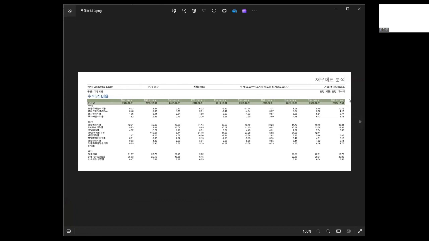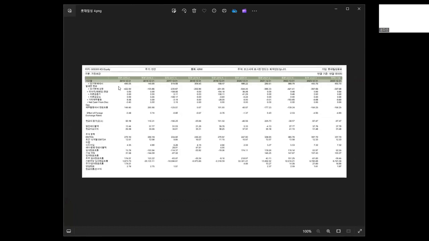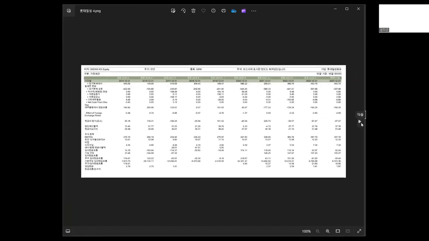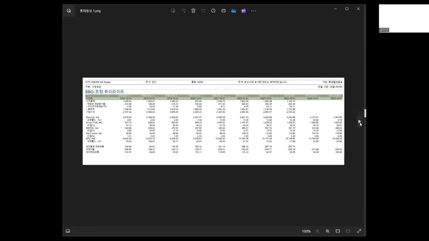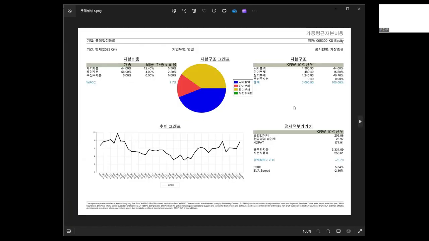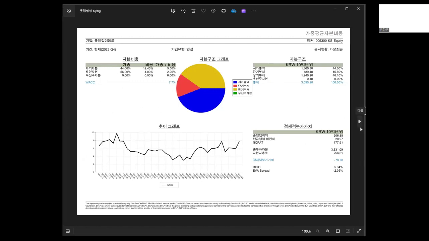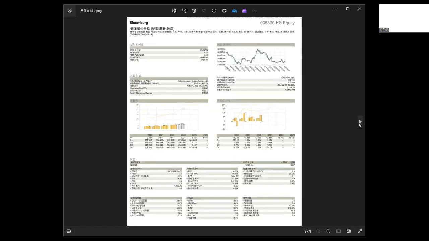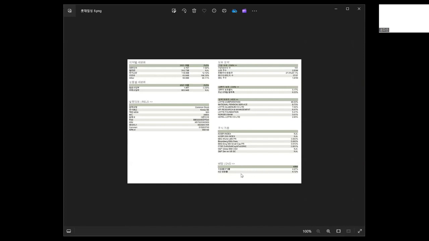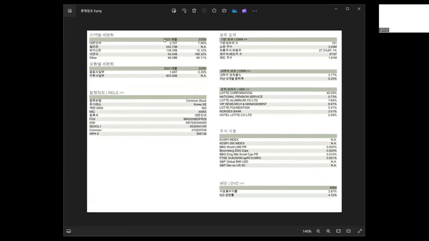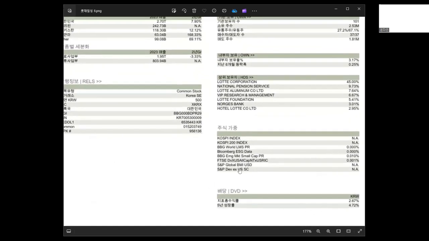You can see that there is a lot of data you can get that is useful for your valuation. This is the WACC, which I used to get the ROE and return ratio. Bloomberg actually calculated the growth rate, so you can get the growth rate from Bloomberg, and I used this one.